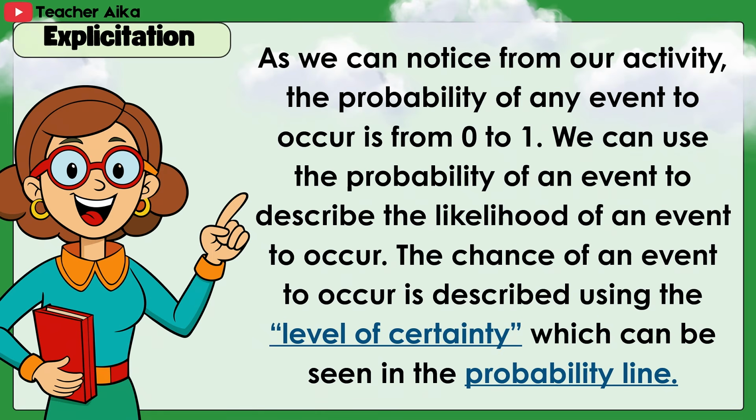As we noticed from our activity, the probability of any event to occur is from 0 to 1. We can use the probability of an event to describe the likelihood of an event to occur. The chance of an event to occur is described using the level of certainty, which can be seen in the probability line.